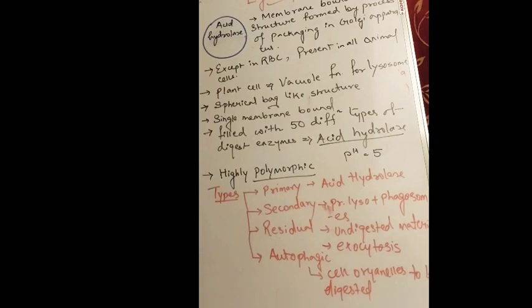Then the fourth one is the autophagic lysosome. They are also known as autophagosomes. This contains the cell organelles to be digested. So cell organelles that need to be digested are carried by these autophagic lysosomes with the help of the enzymes, and since they digest their own material, their own cell structure, their own components present within that cell, they are known as autophagosomes. So these are the types of lysosomes.